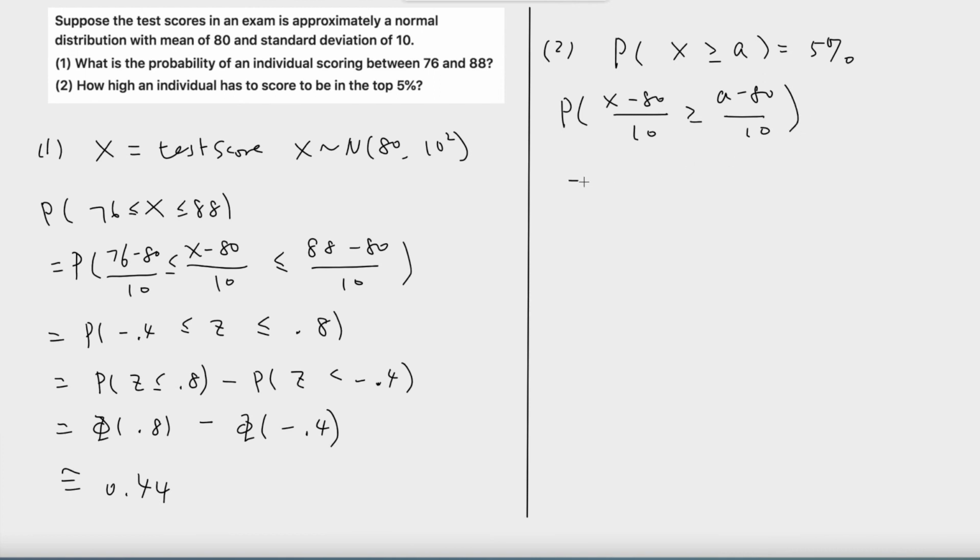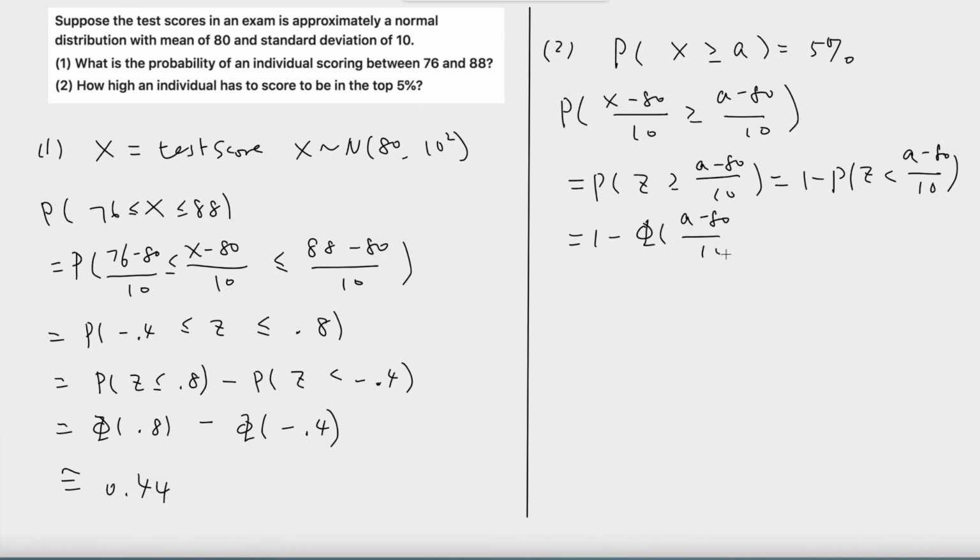And this is equal to probability Z is greater than or equal to (A minus 80) divided by 10. And this is equal to 1 minus probability Z is less than (A minus 80) divided by 10. And this is equal to 1 minus phi of (A minus 80) divided by 10.